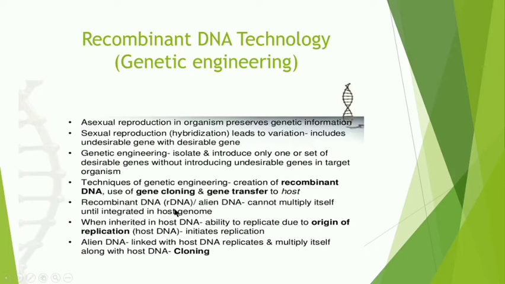So recombinant DNA or rDNA, which is also known as alien DNA, cannot multiply itself until integrated in the host genome. So this must be inserted into the host DNA. When inserted in host DNA, it has the ability to replicate due to the origin of replication, and then it initiates the replication. Means when this recombinant DNA is inserted into the host cell, it starts to make its copies, that is the replication. Now alien DNA linked with host DNA replicates and multiplies itself with the host DNA.